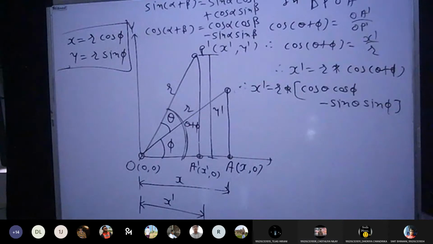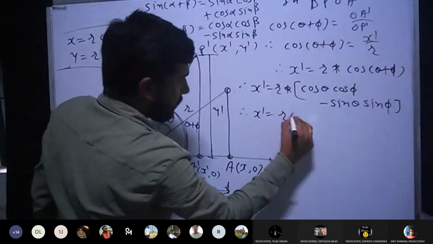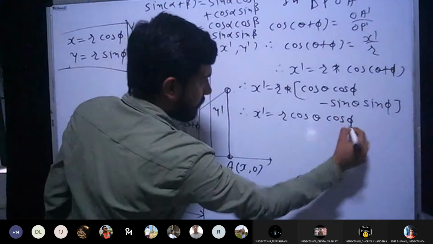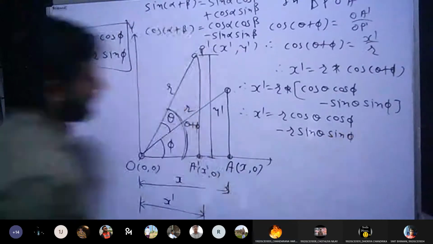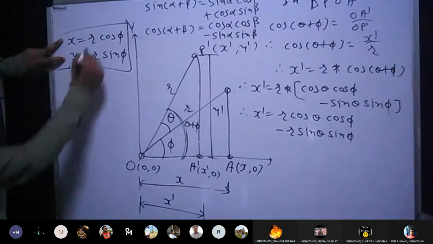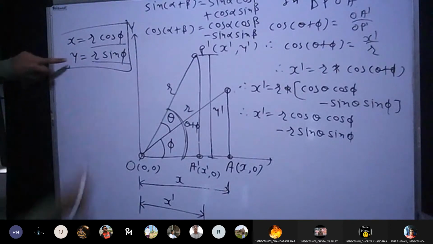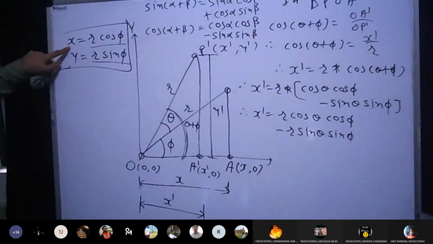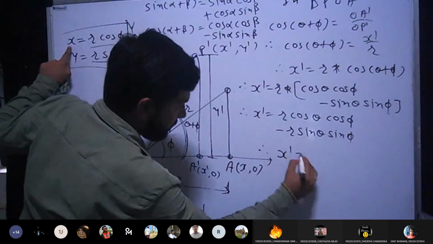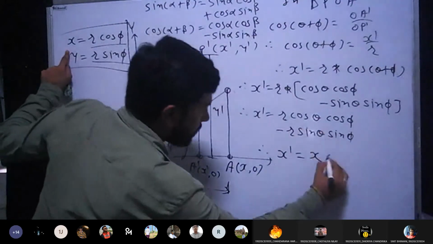Now you have r in the form of multiplication. Just multiply r inside this bracket, so it will be r cos theta cos phi minus r sin theta sin phi. Correct. Now you can use these equations. Whenever there is r cos phi, you can replace it with x. Whenever there is r sin phi, you can replace it with y. So x dash is equal to r cos phi, that is x, times cos theta.